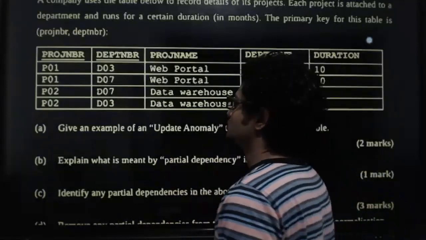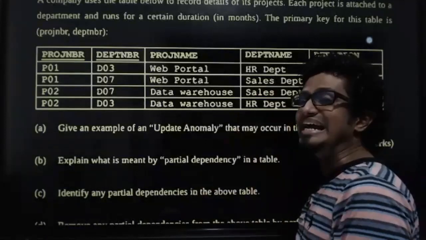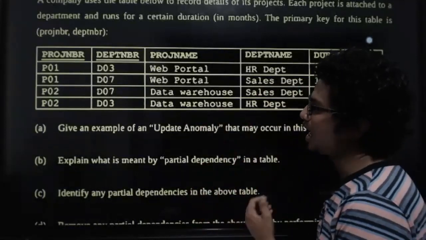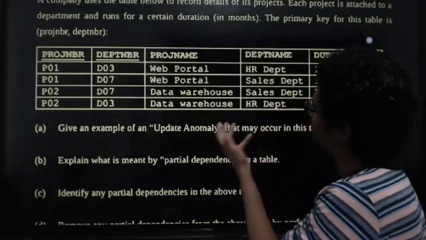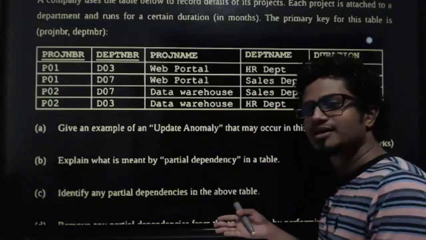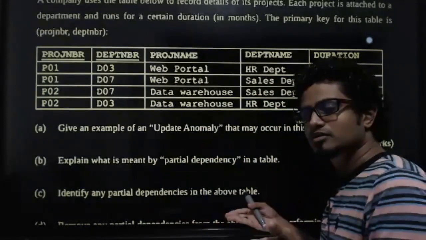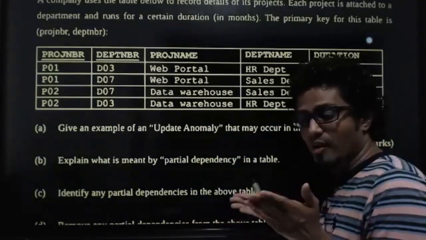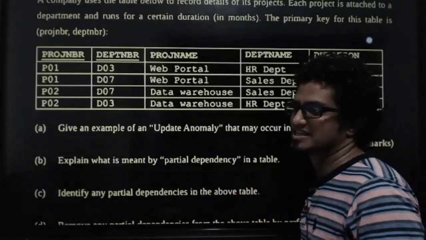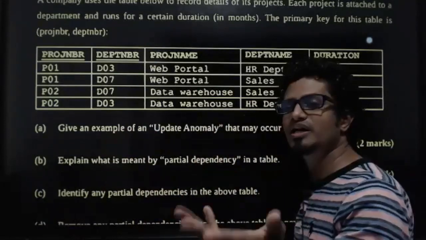So update anomaly means what? A problem which occurs when updating the table. Can you please point out one update anomaly that can occur here? Usually anomalies occur due to what? Come on, give me the answer. There you go. That's a mistake. You write it at the examination, I would have asked that question here. What is that? Anomalies occur due to what?